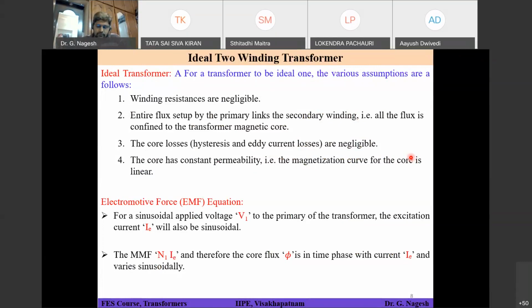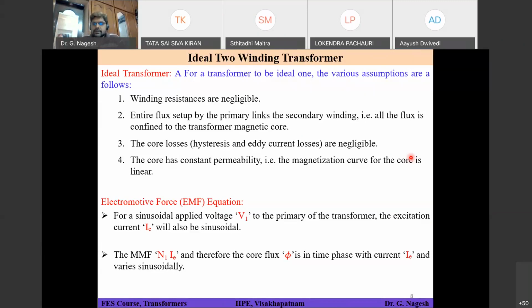Okay, so before we go and understand the practical transformer: a practical transformer means in a real transformer you will have losses. You will have core losses, copper losses, and the entire flux which was generated from the primary may not be flowing in the core. Some may be completing its circuit through air.